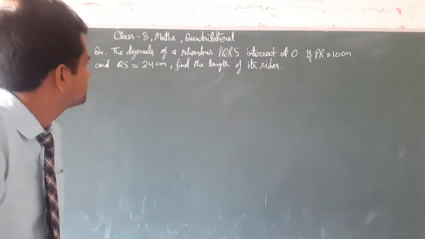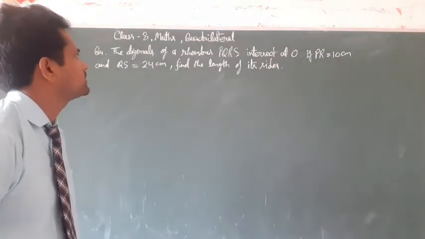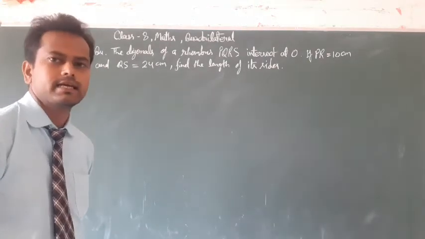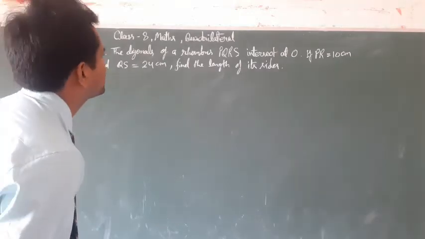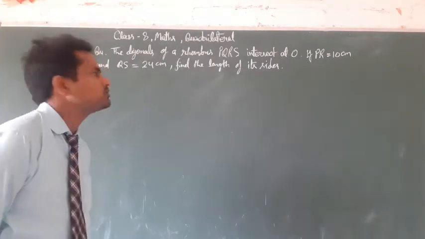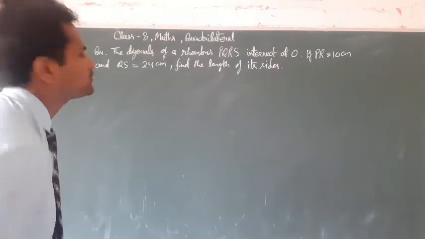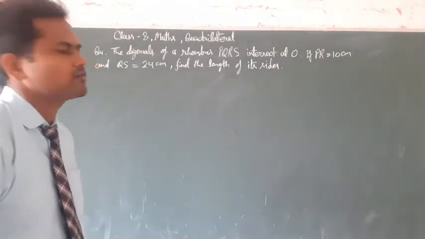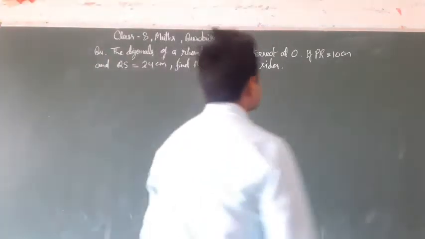Next question: the diagonals of a rhombus PQRS intersect at O. If PR is equal to 10 cm and QS is equal to 24 cm, find the length of its sides of the rhombus.